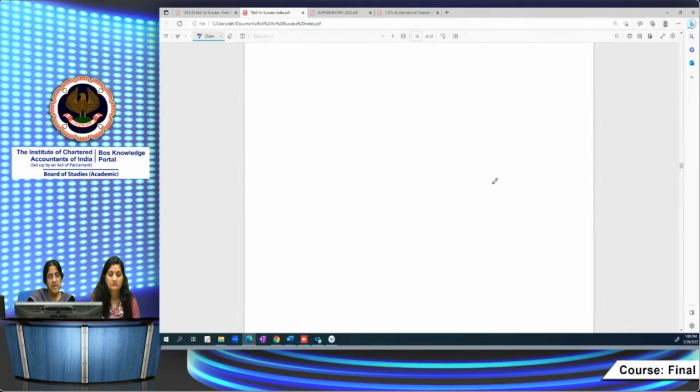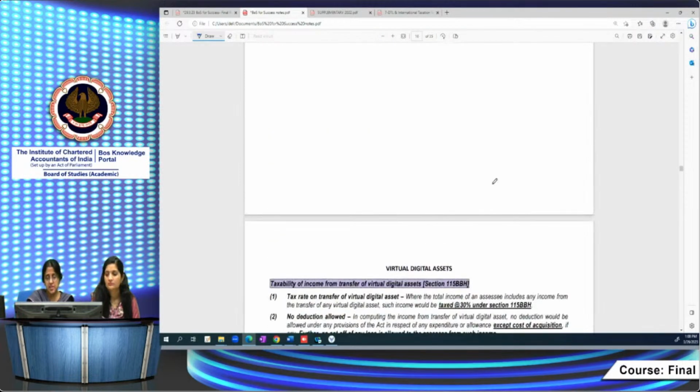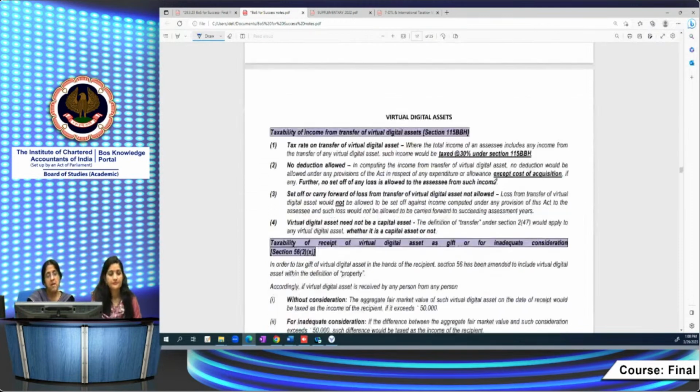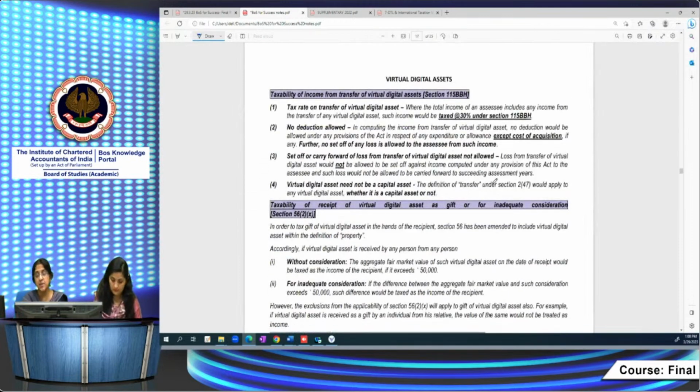Then the next topic is virtual digital assets. A new provision has come for taxation of virtual digital assets by the Finance Act 2022. As the name suggests, all the virtual digital assets are covered. And the taxability of income is under a special provision. It's income from transfer of a virtual digital asset.